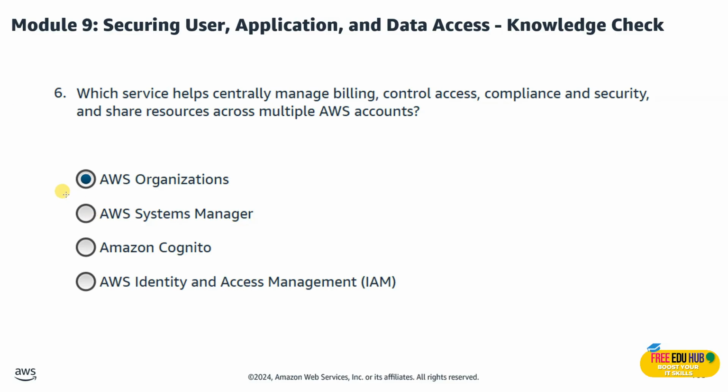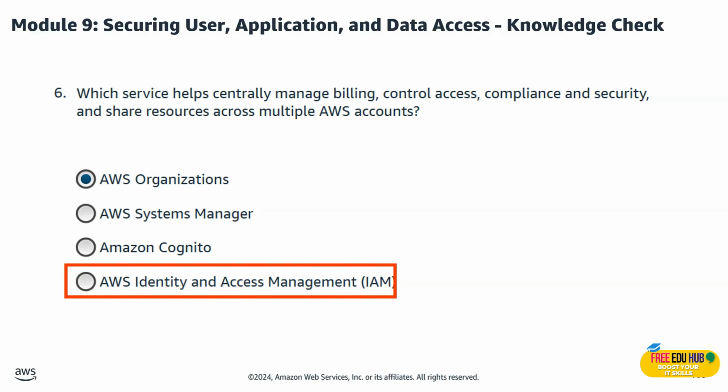Now, we didn't select Systems Manager. The reason is that it manages the configuration and automation for resources, not multi-account billing or governance. We are not going for Cognito. The reason is that it's used for user authentication, not for account billing or management. And we are not going for IAM. The reason is that it manages user permissions within a single account, not across multiple accounts.